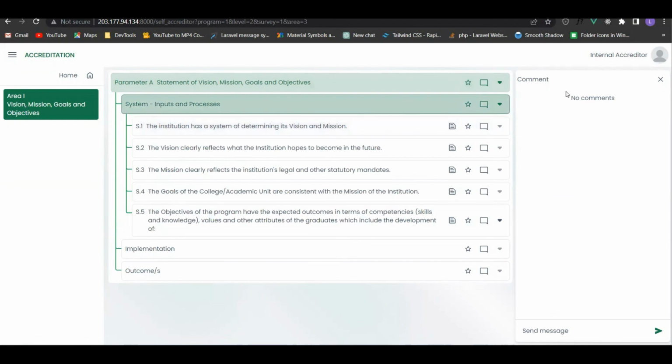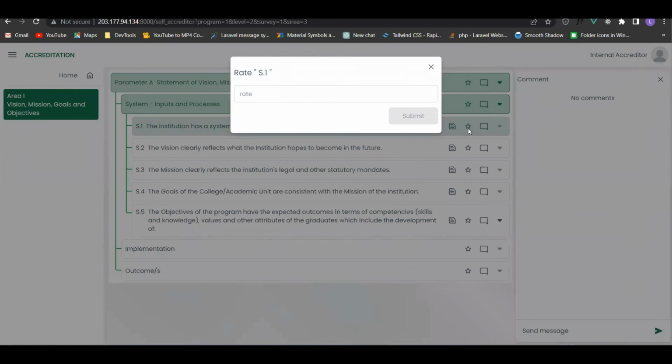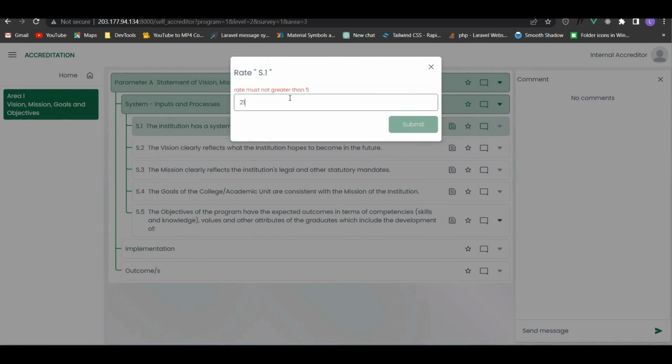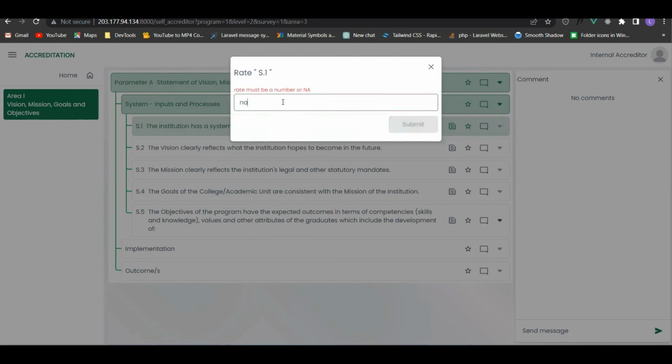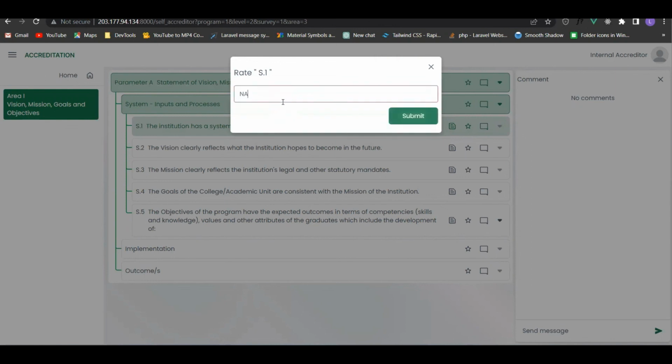So next, maka-rate din sila. For example, we'll give a rating for S.1.1, and then you can add ratings here. The rate must not be greater than 5, or 0, or NA if not applicable. Then click submit.